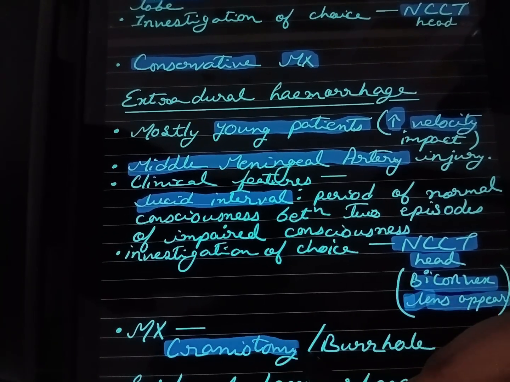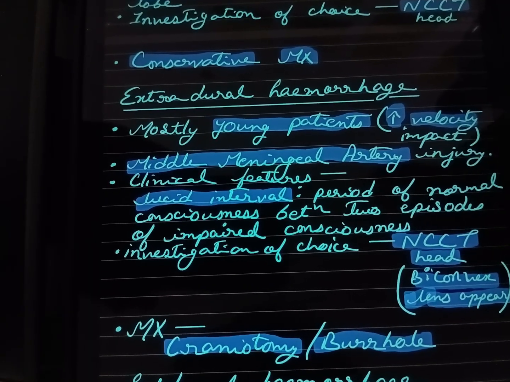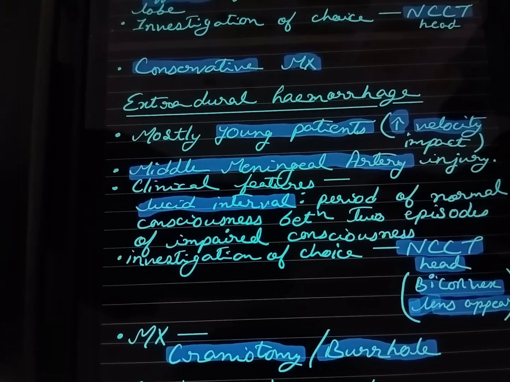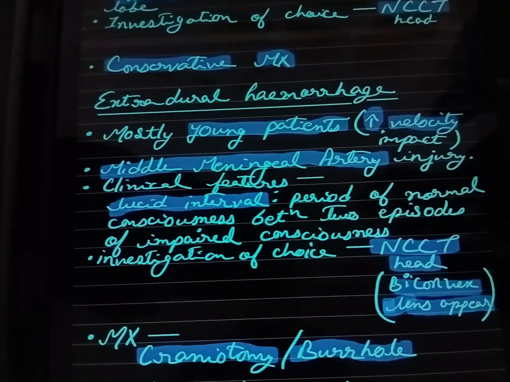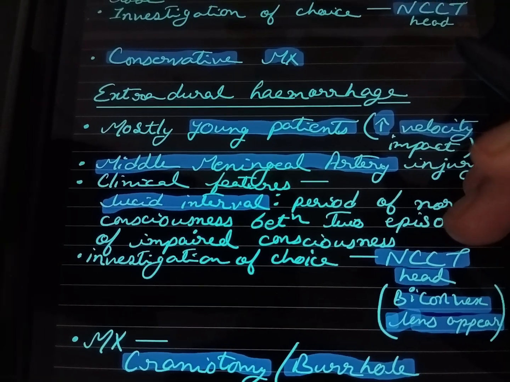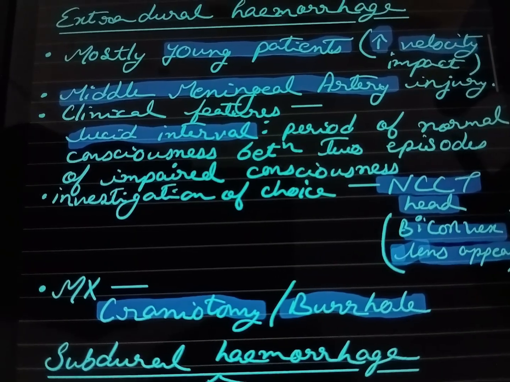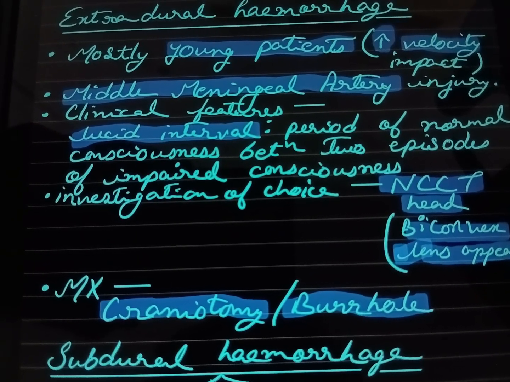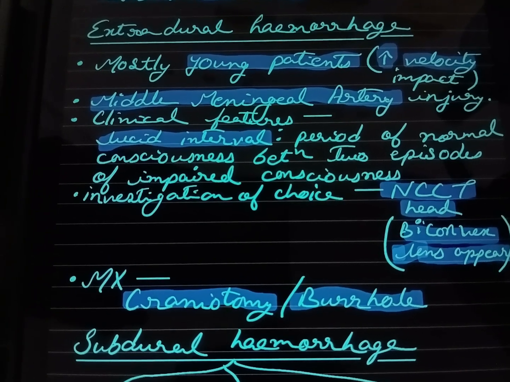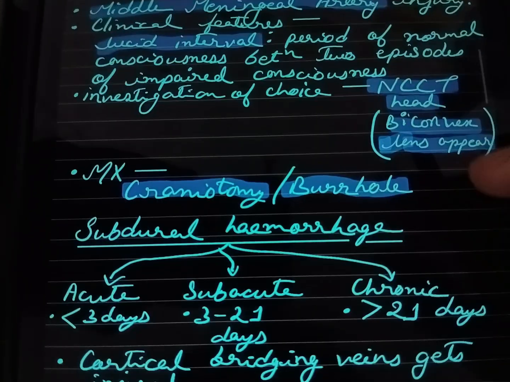In some cases, small holes are drilled in the skull to access the brain. This is called a burr hole. And in some cases, craniotomy is performed. Craniotomy is actually where a large section of the skull is removed, in case of, we can say, tumor or skull fracture repair, etc. So this is about extradural or epidural hemorrhage.